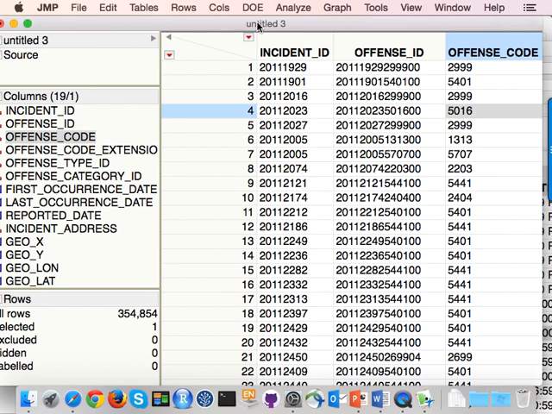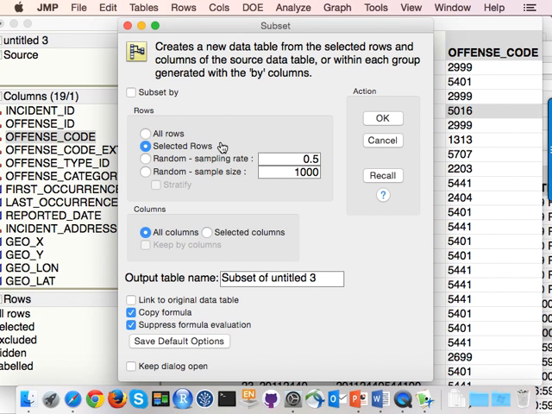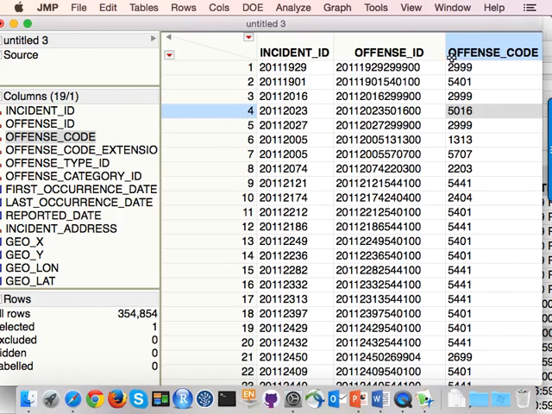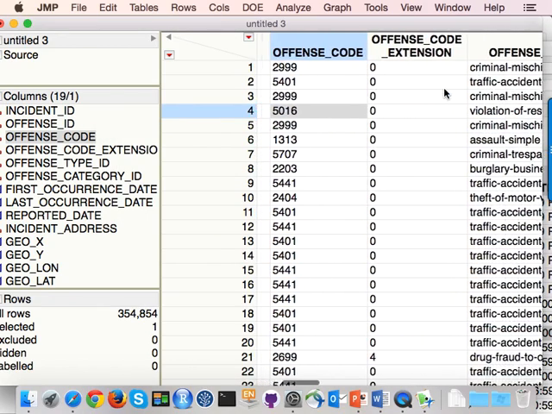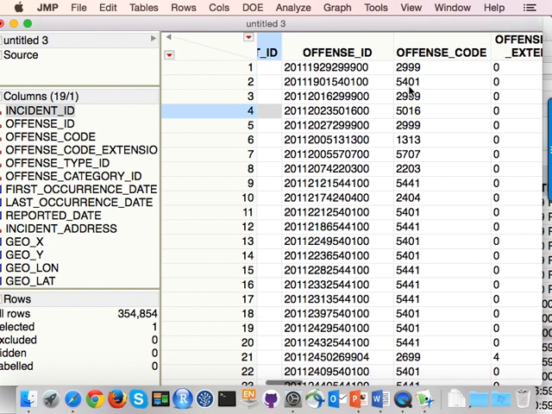to get the part of the data that we want, we're going to subset. So that's under the tables menu. We can tell it what rows we want. So we want all of the rows, but for specific columns. We're going to select the columns. Sorry, I haven't done this in JMP much. I think maybe I had to select the columns beforehand. Sorry about that. All right, so basically all we want to keep are these identifiers because they're important to know.